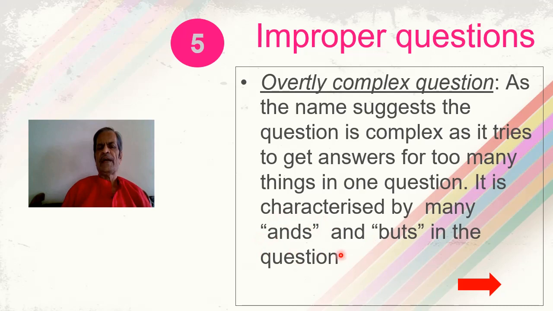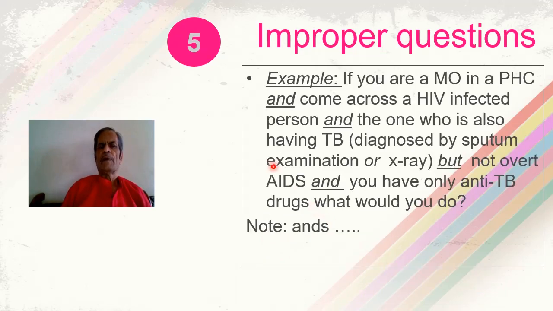So one can identify the overtly complex question; it will definitely contain many ands and buts. Let us see an example of an overtly complex question. If you are a medical officer in a primary health center and come across an HIV infected person who is also having tuberculosis diagnosed by sputum examination or by X-ray but is not overt AIDS, and you have only anti-tuberculosis drugs, then what would you do?